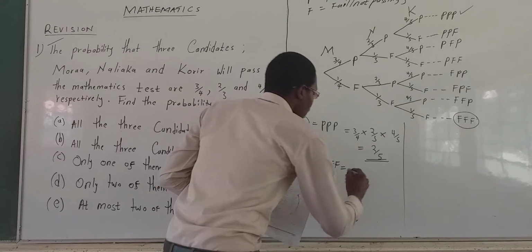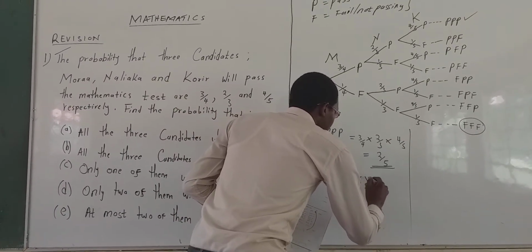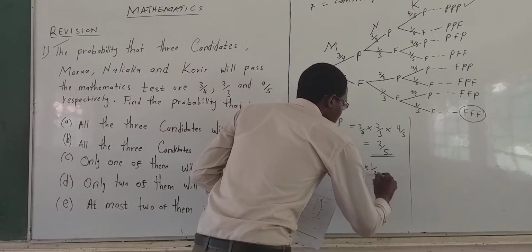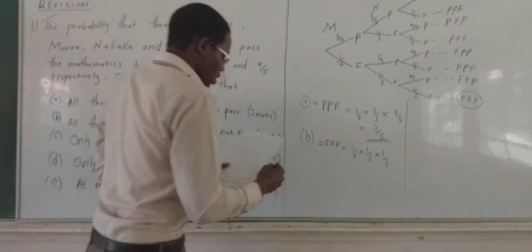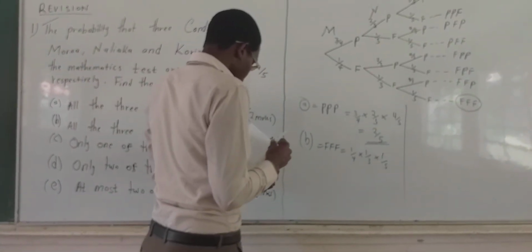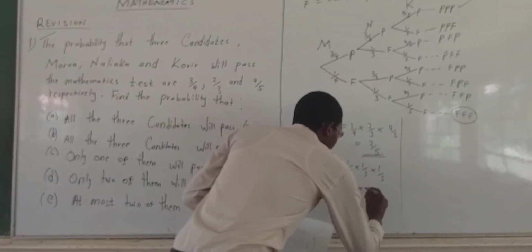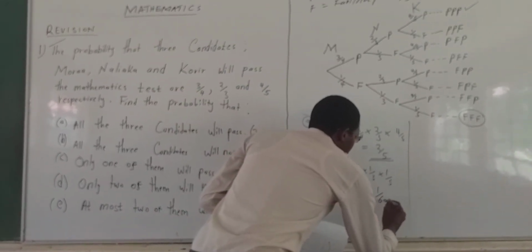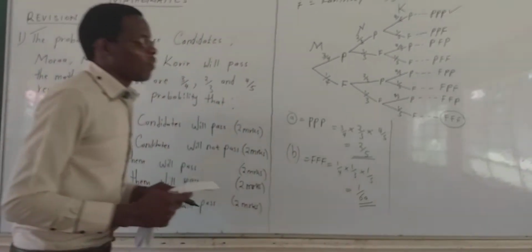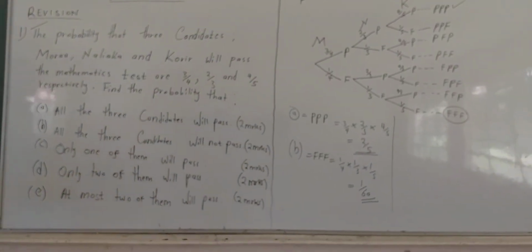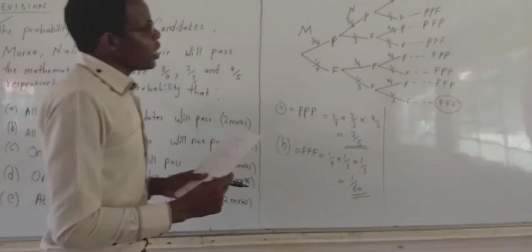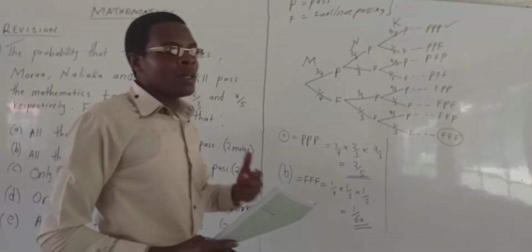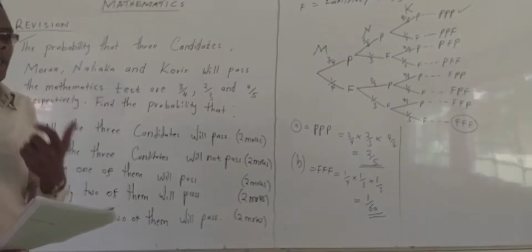So we are going to have 1 over 4 times 1 over 3 times 1 over 5, which is going to give us 1 over 60. That is our probability that the 3 of them do not pass, or they fail the test.